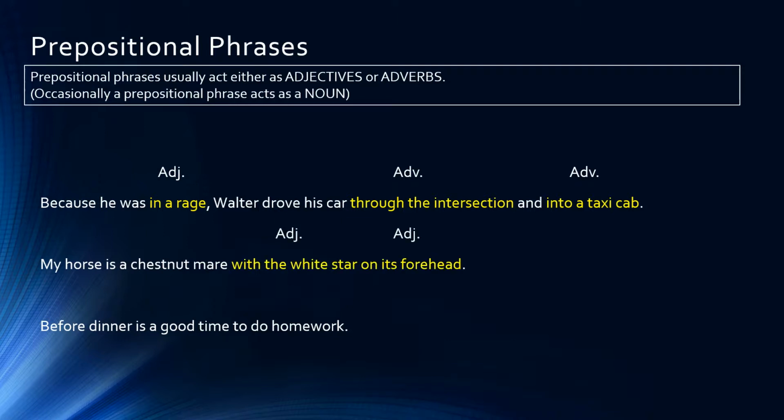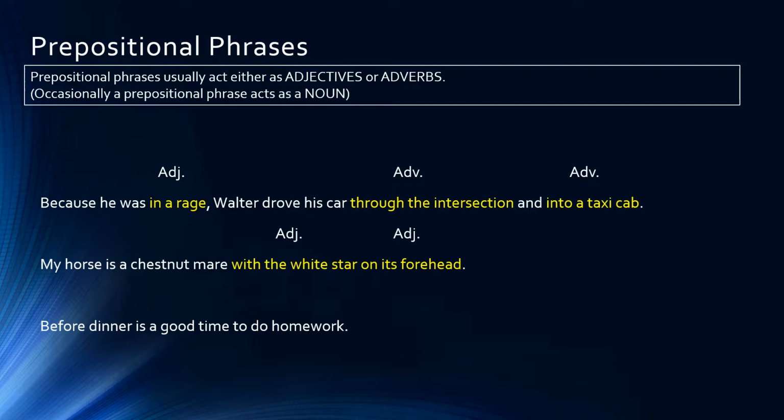Again, we have two prepositional phrases with the white star on its forehead. With and on are both prepositions, and so the first prepositional phrase is with the white star, and the second prepositional phrase is on its forehead.